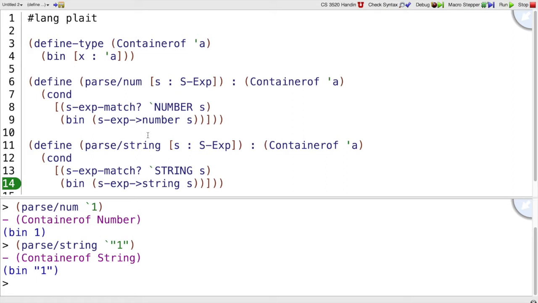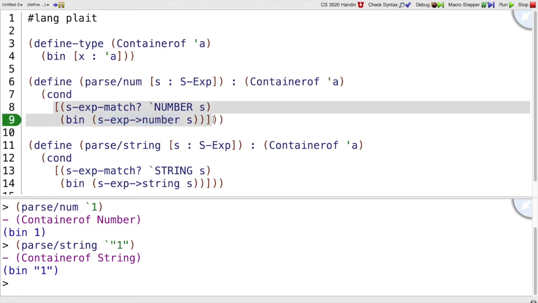ParseNum and parseString are very similar, and I would like to not repeat so much. You can see that the differences are the parseString versus parseNumber, and also that we use bin around s-expression to string or s-expression to number.